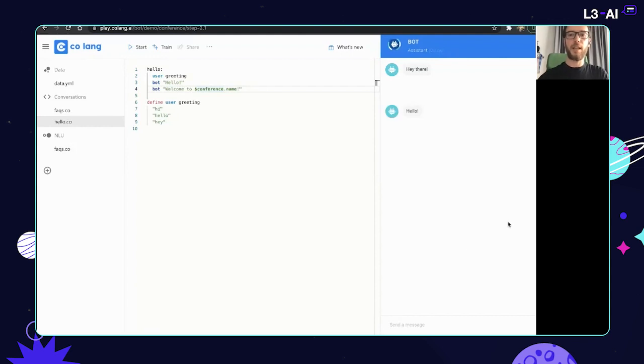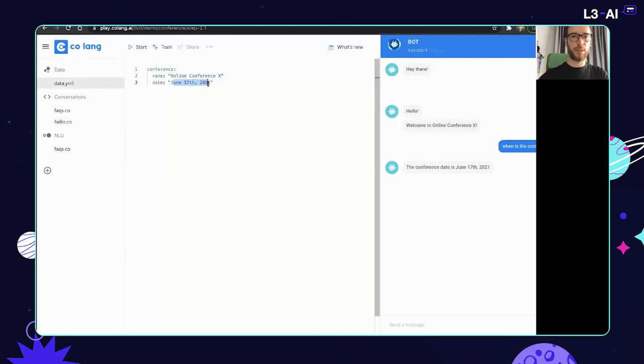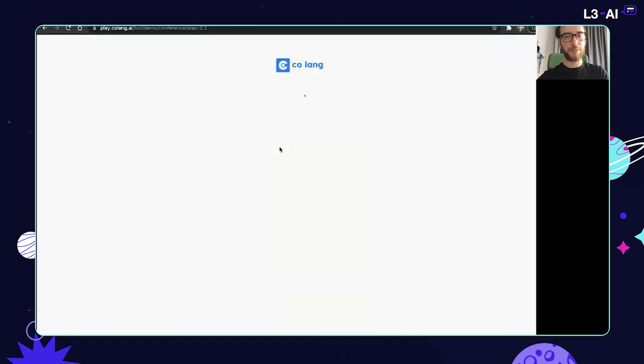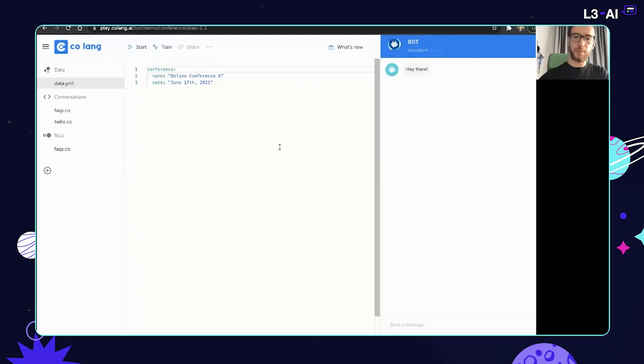So now if I say hi, then I'm going to see welcome to conference X. And if I say when is the conference, then I'm going to get a response, which is now, as I said, fetched directly from the contextual data. Now, let's improve on this even further, because I want to show you a really powerful feature called contextual responses.